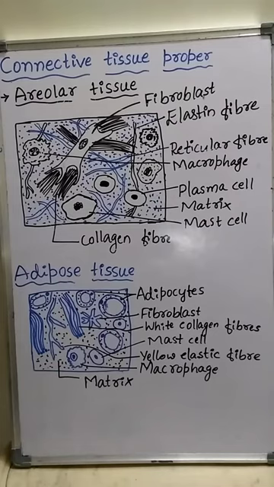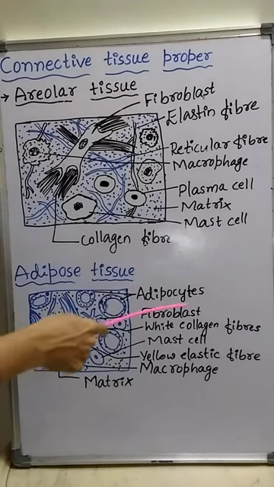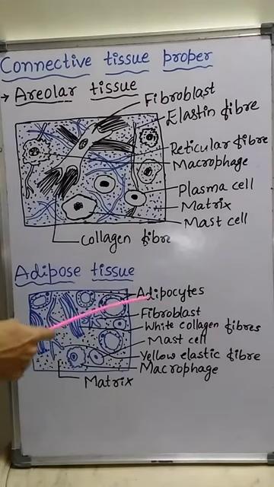In the adipose tissue, fat gets stored in cells called adipocytes. Adipocytes are the cells of the adipose tissue in which the storage of fat takes place. These here are the adipocytes.